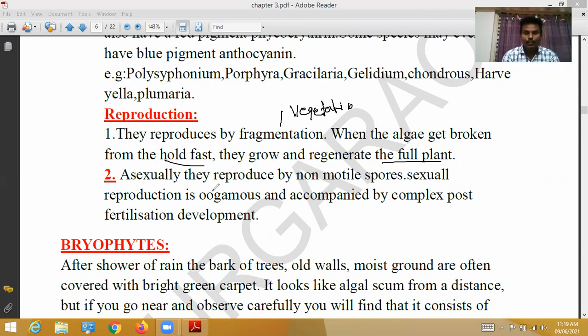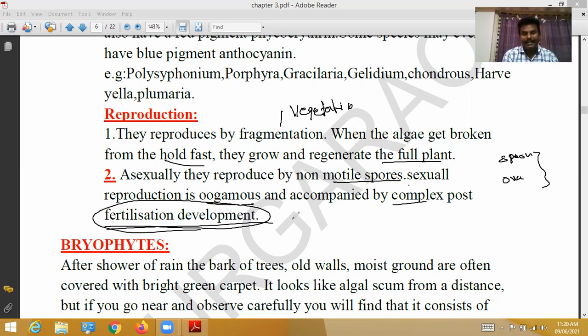In asexual reproduction, they reproduce by non-motile spores. Sexual reproduction is oogamous and is accompanied by complex post-fertilization events. Oogamous means motile sperm and non-motile ova, and fertilization takes place between these. After fertilization, post-fertilization development takes place.